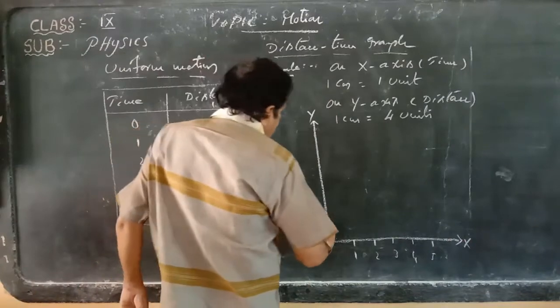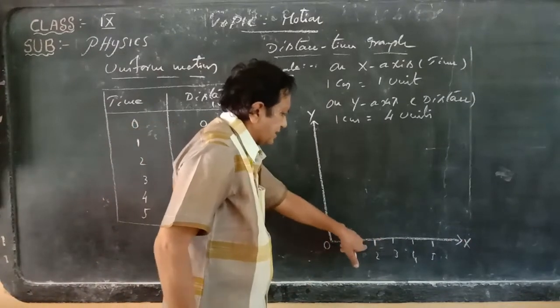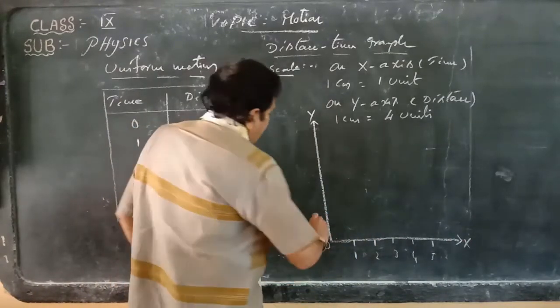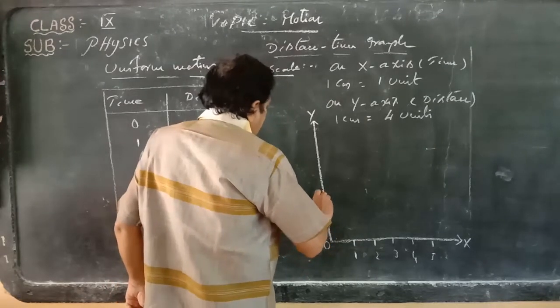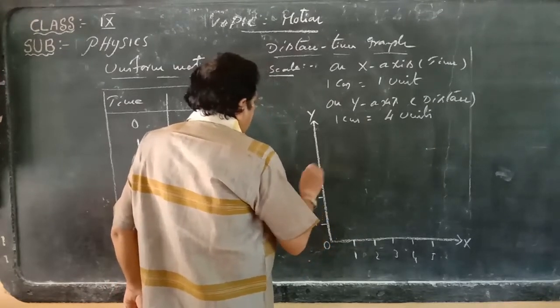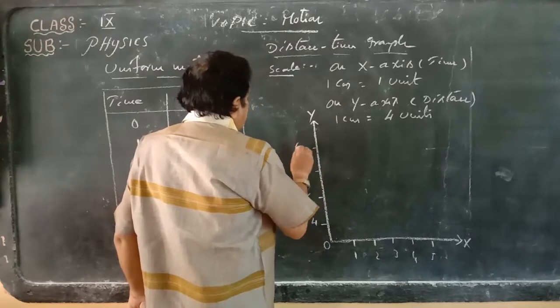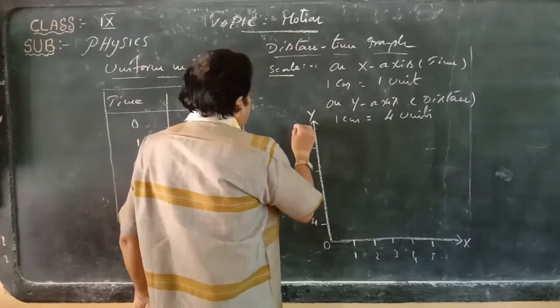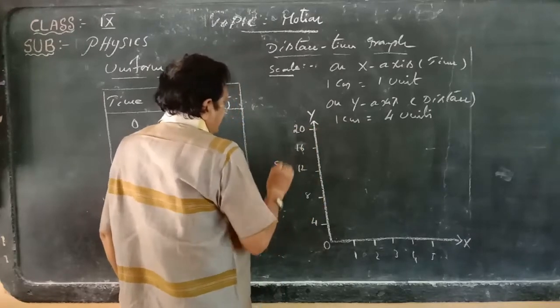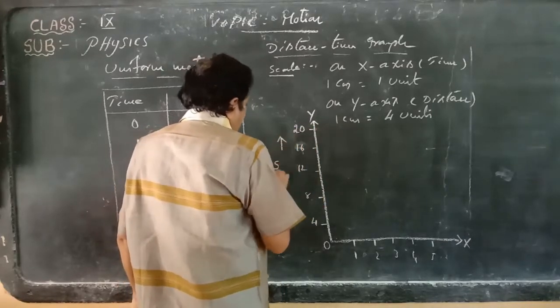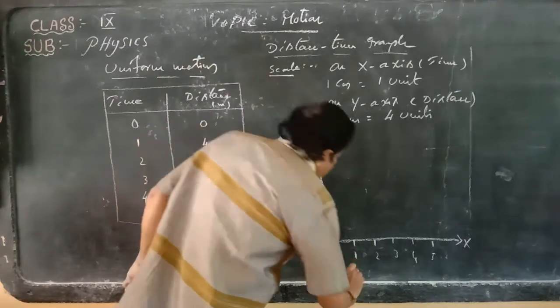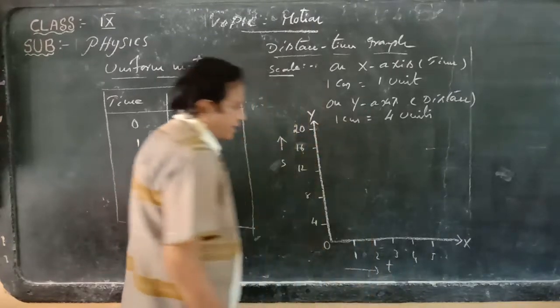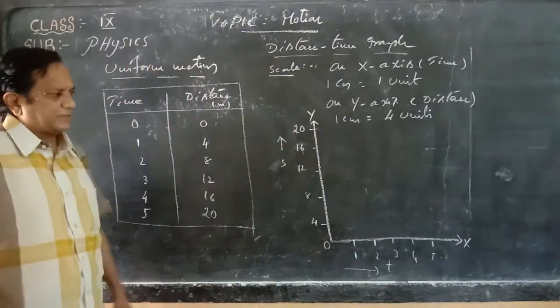Now here 1 centimeter box, this distance is 1 centimeter. Here it is taken as 4, next 8, next 12, next 16, and next 20. So what is this? Distance. Distance will be taken on this axis, and here you consider time. Time on the x-axis and distance on the y-axis.